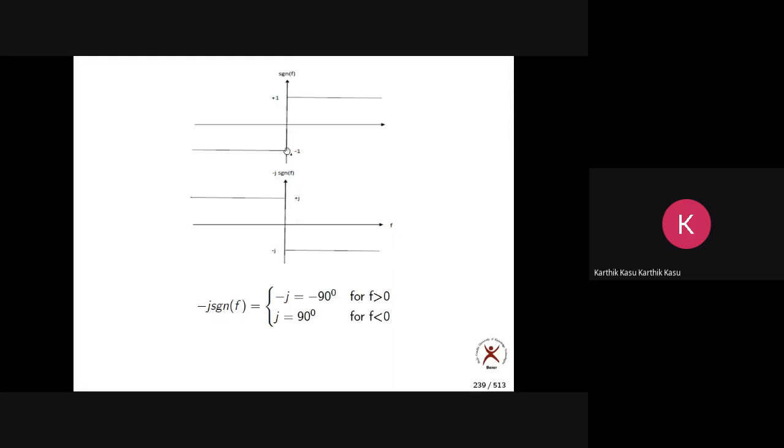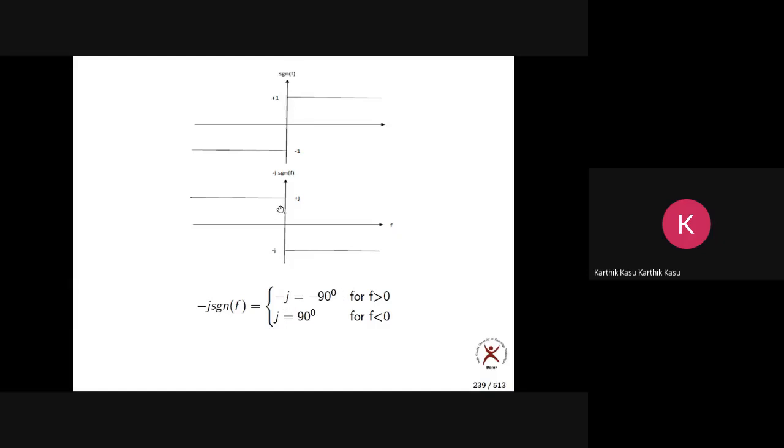Now, -j signum of f equals -j when f is more than 0, when f is positive. So -j equals -90 degrees.